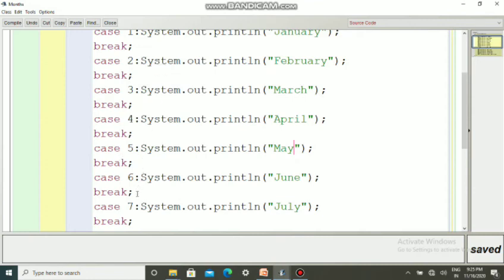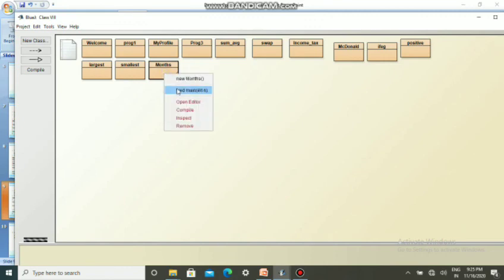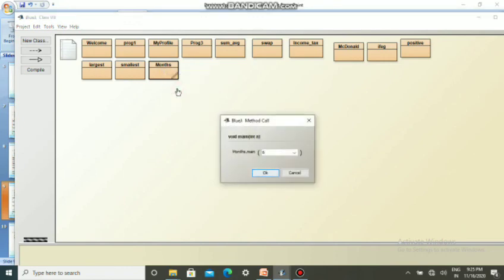We will once again check, like if I don't write a break statement, for example, after the sixth case I'm missing a break statement. I'm pressing control K, compile, no syntax errors. So I am missing a break statement in case 6. While running we'll enter the sixth month. Void main, I'm entering 6. We'll see what the output is. Give OK. Now the sixth month is June, but July also got printed because the break statement is missing in between.